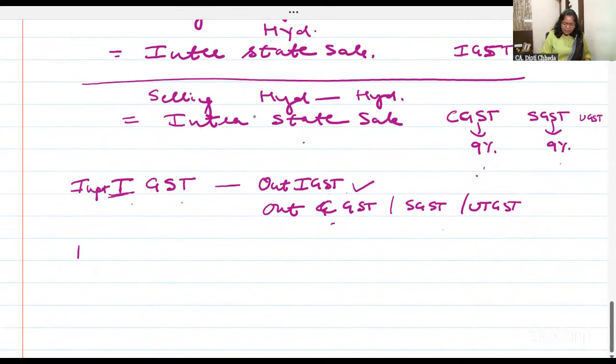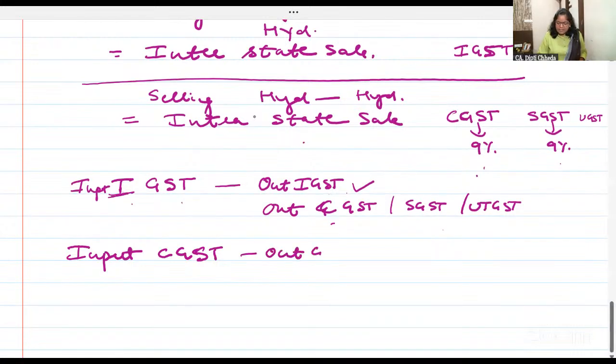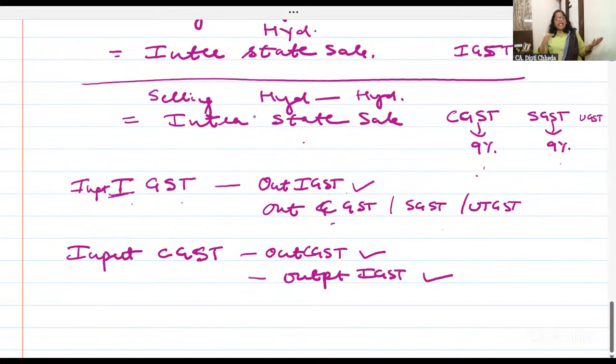Yes. Suppose it is input CGST. Input CGST within the state. Within the state you are buying. Output CGST. Yes. Within the state you are buying, Hyderabad to Hyderabad, and you are selling to Chennai. Output IGST. Allowed? Yes, allowed. Input CGST, output CGST.